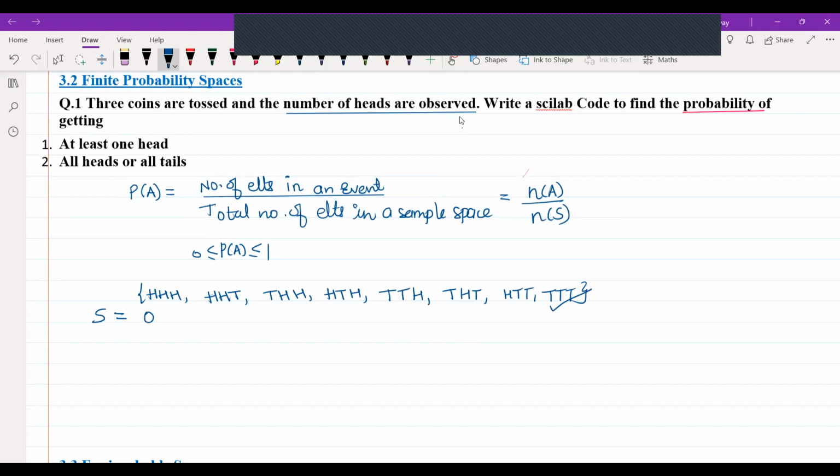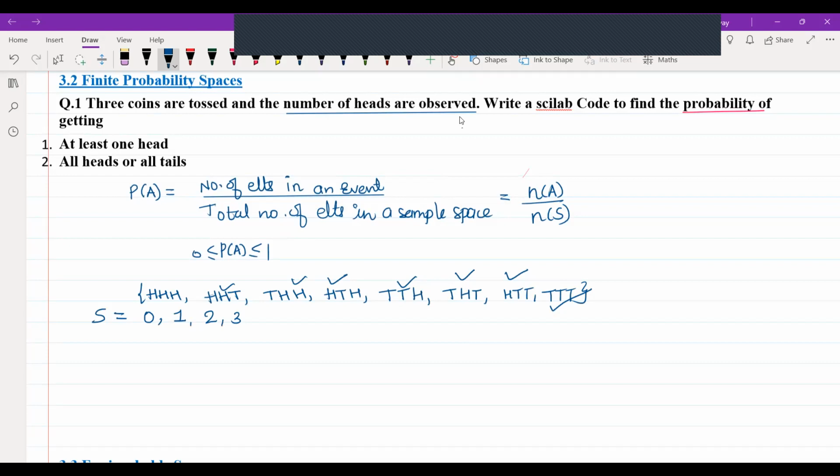When we get these 3 possible outcomes, the number of heads observed is 1, or we can get 2 heads in all these 3 cases, and we can get 3. So maximum heads we can get is 3 and the minimum is 0, and we can get 1 and 2 heads. So this is going to be the sample space.